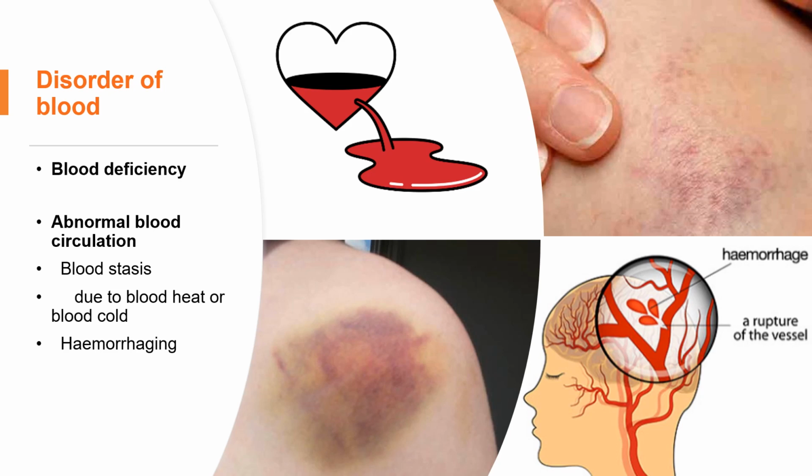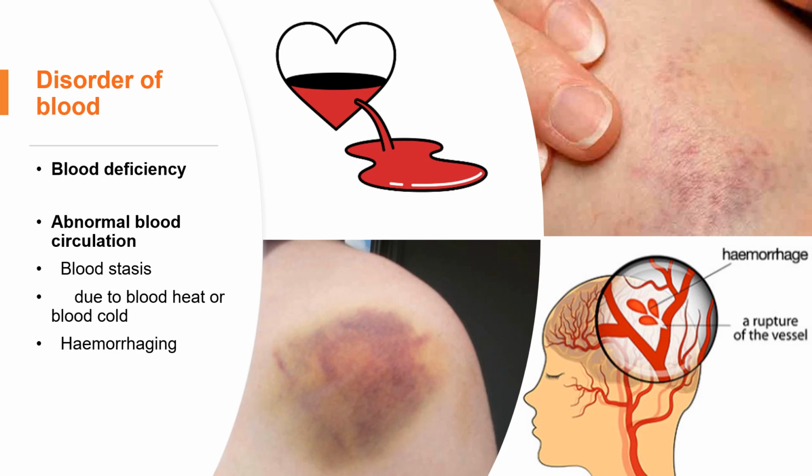The first one is bleeding, hemorrhage, similar to the first picture on the right side. With bleeding, we lose blood directly, so that will cause blood deficiency. Blood deficiency means that we don't have enough blood, which results in not having enough nourishment from the blood.